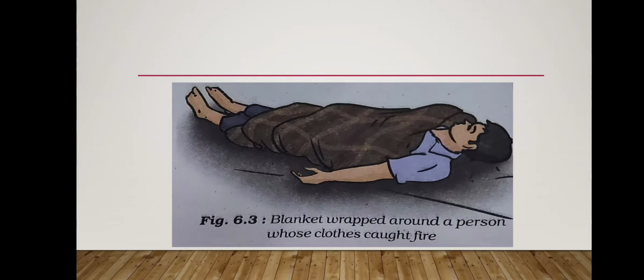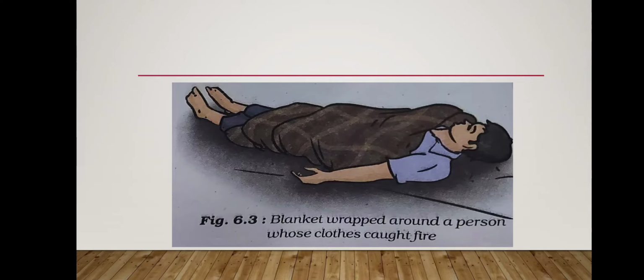See, here the figure is being given to you. In the book also it is given, that is figure 6.3. Whenever a person's cloth or body has caught fire, in that case what do we do? We cover the person with the help of a blanket. You must have noticed or seen it in the movies also. So this is a children's first aid precaution also. All should know, because an accident can happen any day with anyone. So we should be alert.